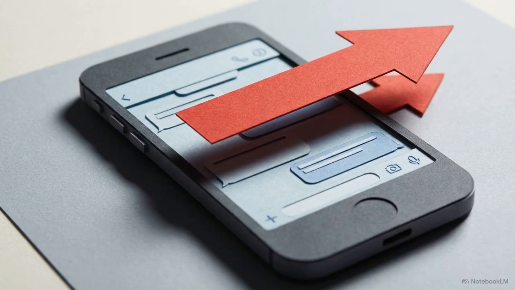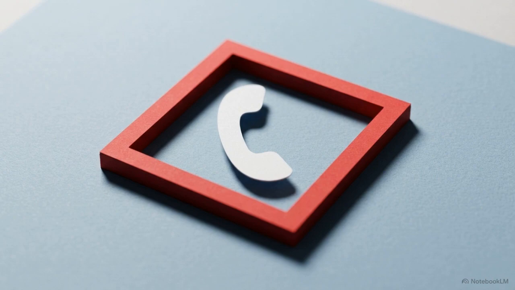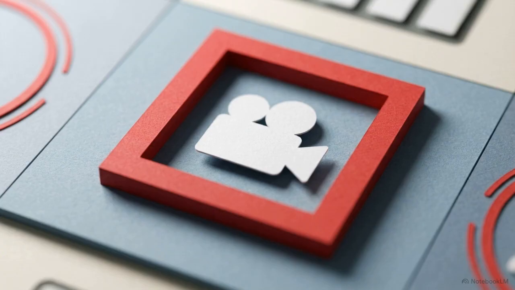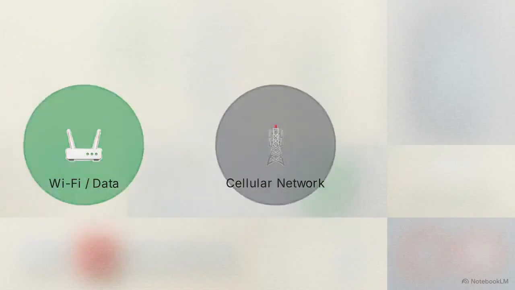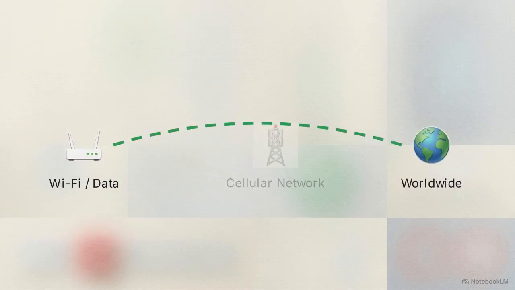Open a conversation with someone and direct your eyes to the upper right corner of the screen. The graphic highlights 2 specific communication tools. On the left is a standard phone receiver icon, which starts an audio-only call. Next to it is a video camera icon, which activates your phone's front-facing lens for a face-to-face visual conversation. Because both of these calling options rely entirely on your Wi-Fi or mobile data connection, they bypass your cellular network. You can talk to a relative across the globe without accumulating long-distance fees.